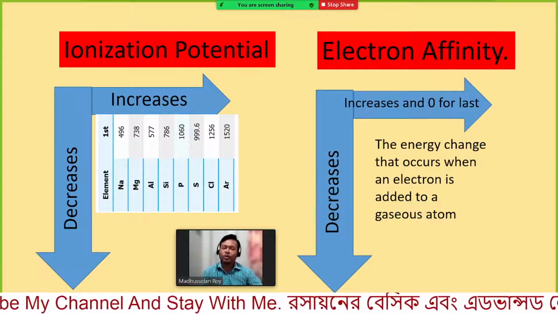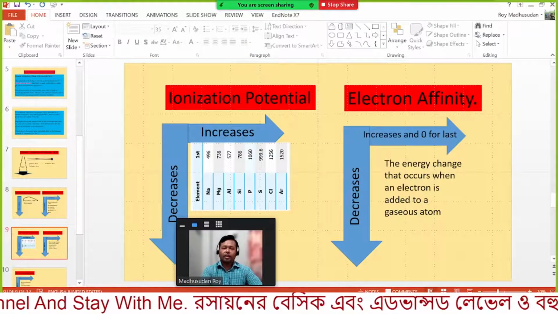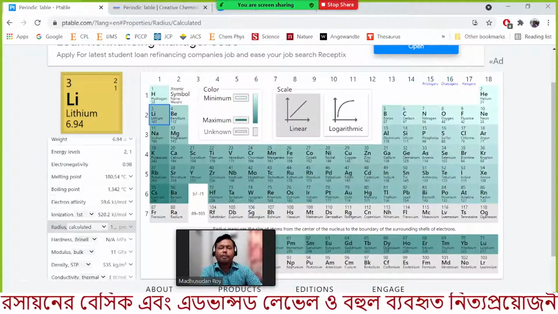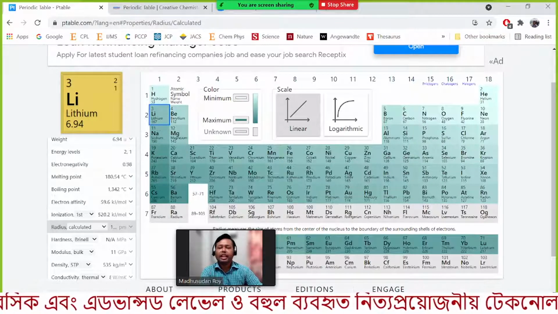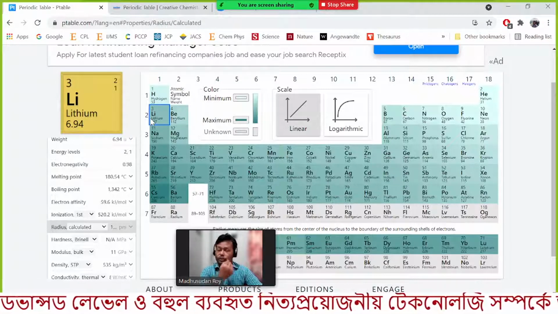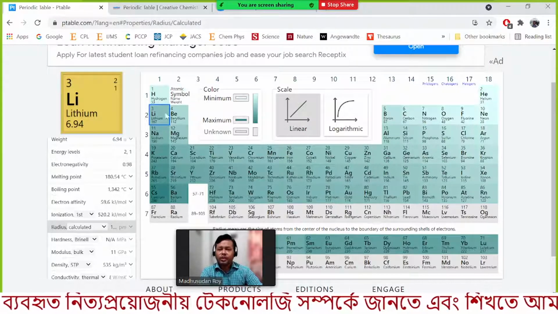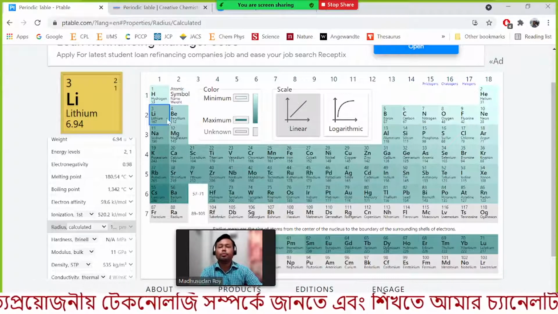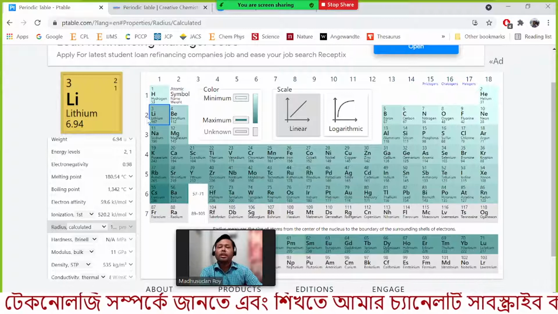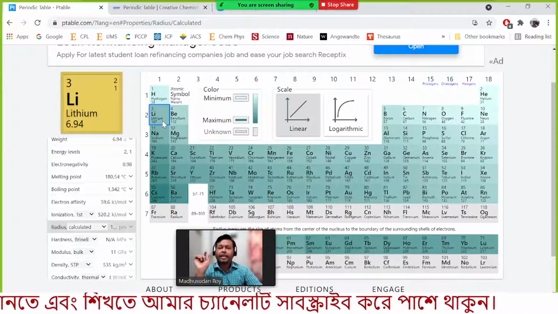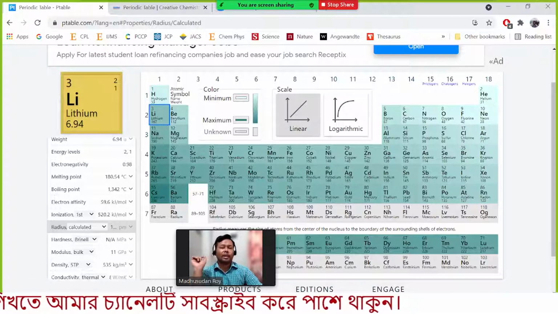Let us consider the periodic table. This is an element, and this is an element. Last class we found the electronic configuration. For the first group, what is the electronic configuration? 1s2, 2s1.